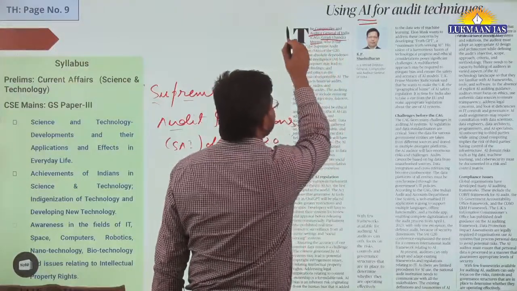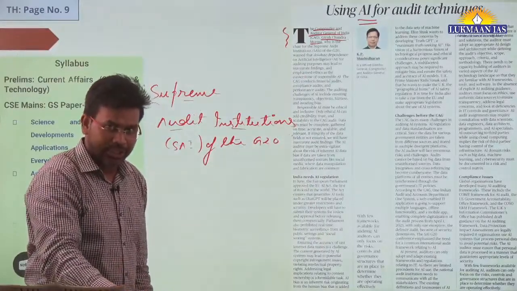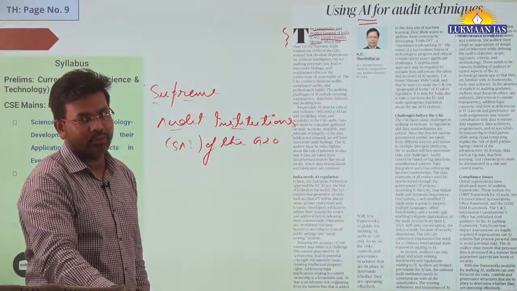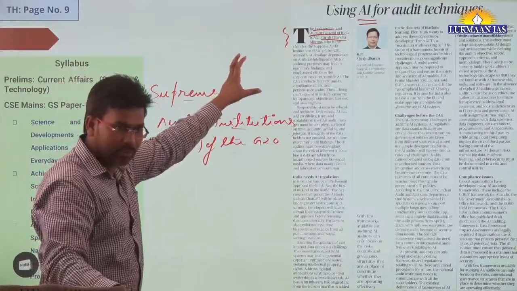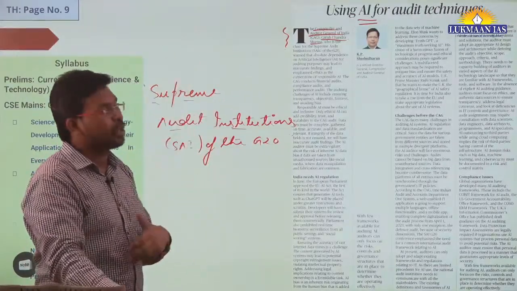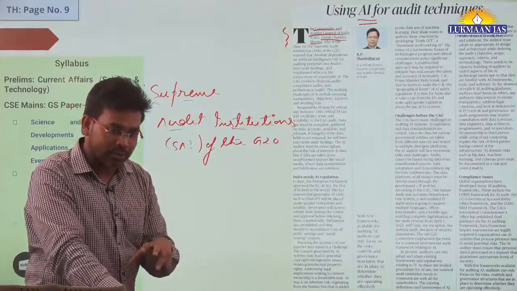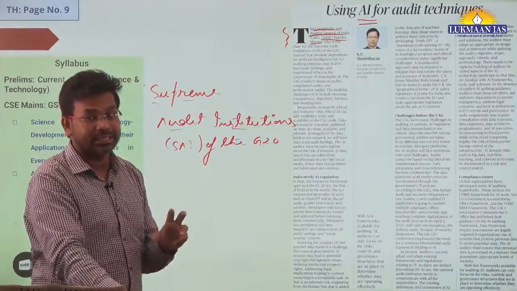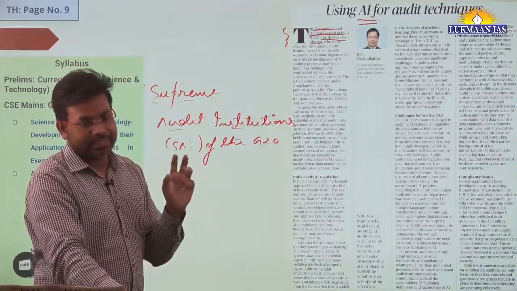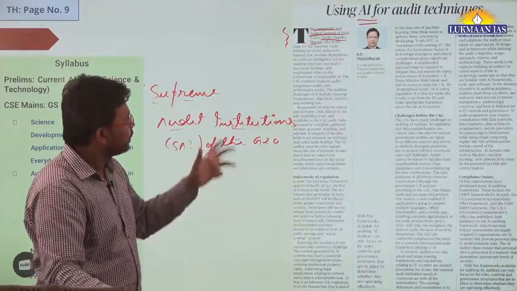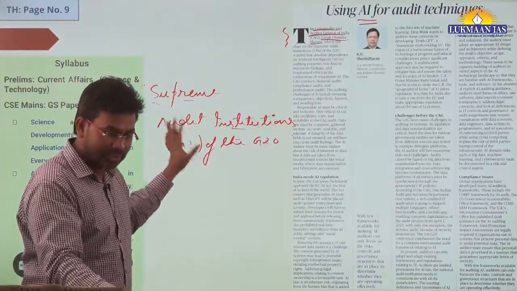The Comptroller and Auditor General of India is a constitutional post, right? It is mentioned under articles, I think, 147 to 154, so we need to check it. This person audits the accounts of the central government, the accounts of the state governments, and centrally funded institutions, like central PSUs and all. So this person is now heading the Supreme Audit Institutions of the G20.